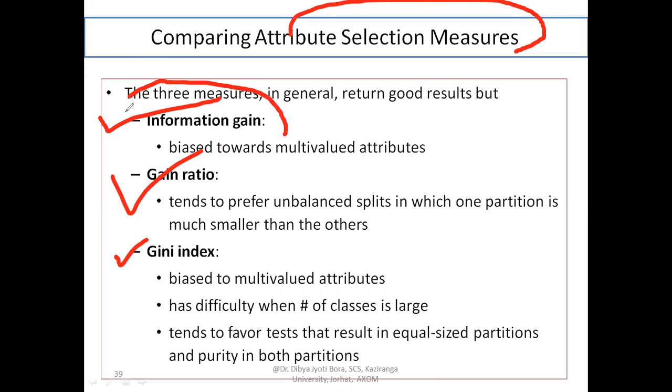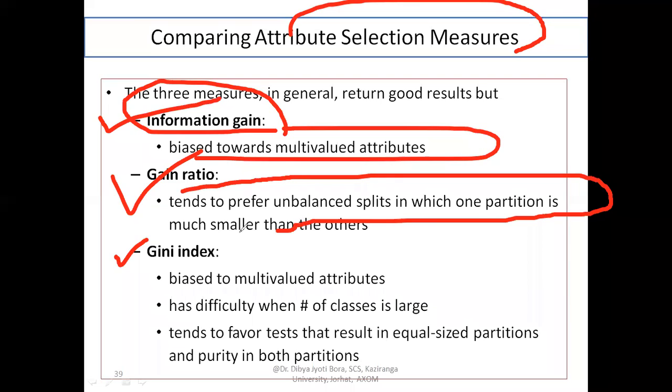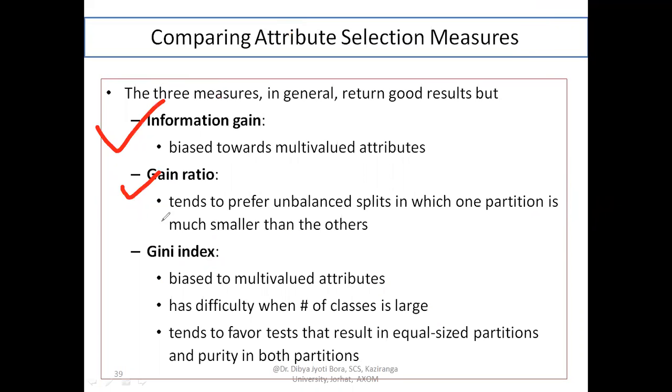When it is information gain, it is biased towards multi-valued attributes. If it is gain ratio, it tends to prefer unbalanced splits in which one partition is much smaller than the others. And if it is Gini index, it is biased towards multi-valued attributes and has difficulty when the number of classes is large, and tends to favor tests that result in equal size partitions and purity in both partitions. So now it's on you which one you will select based on the data set you have considered.